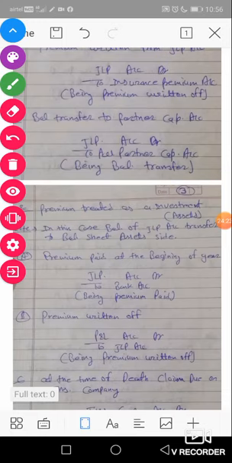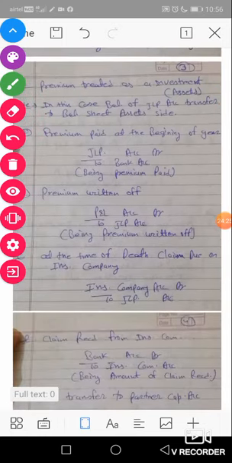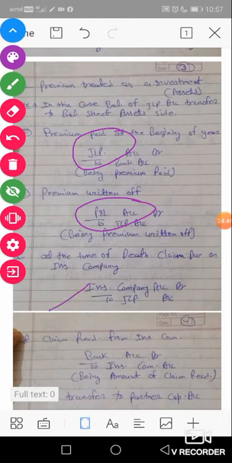Okay, in the second condition we treat premium as an investment, and we will open only JLP account as a replacement of premium account: JLP account DR to bank and all these entries, and premium transferred to P&L account. Then after it, we will make an insurance claim on the insurance company, claim amount received, and finally the amount is transferred to